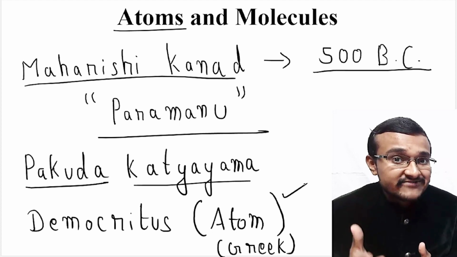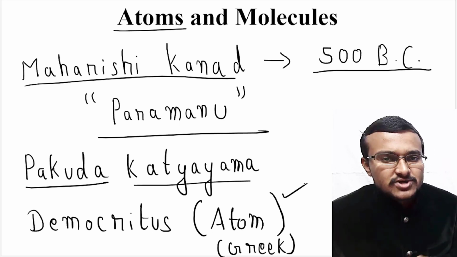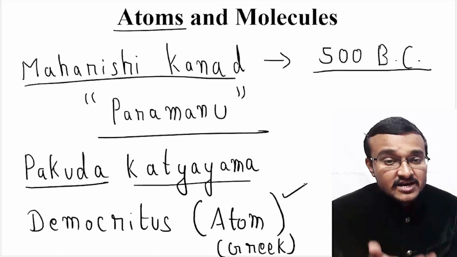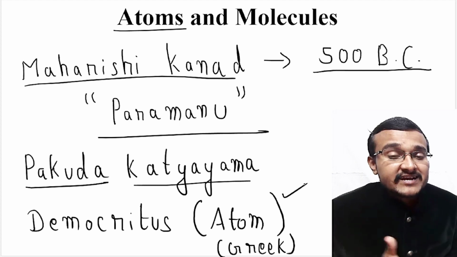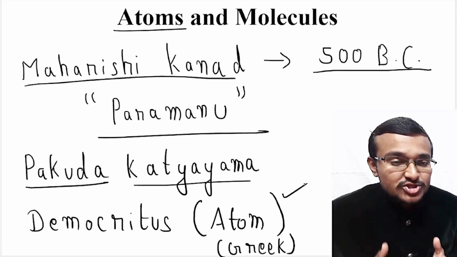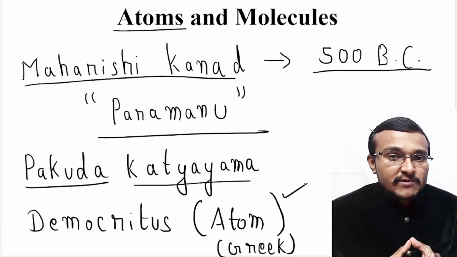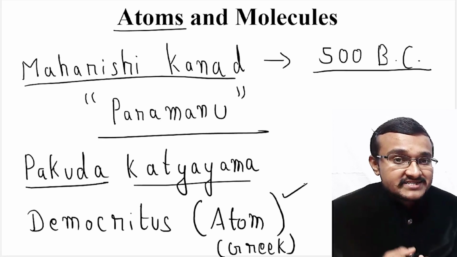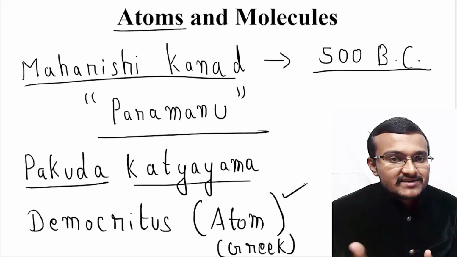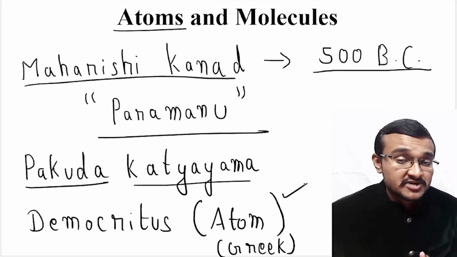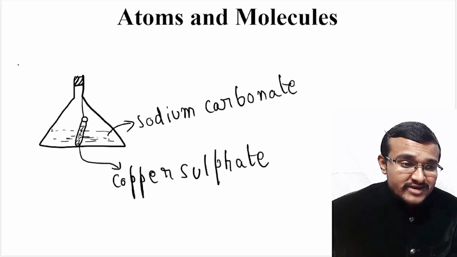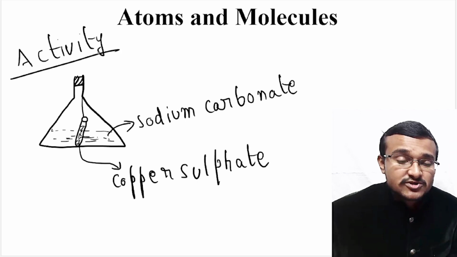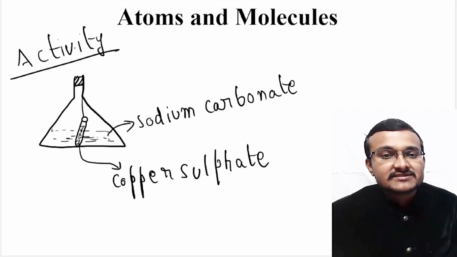There was no proper scientific evidence till 18th century. So after 17th and 18th century, there were so many scientists, chemists and physicists who came up with different theories with different experimental observations. So based on that particular experimental observations, they came up with theories, and that particular theories actually gave much more clarity about understanding what are all atoms are. So we will go on learning different concepts which are related to this particular chapter. So now let us do one particular activity so that we can understand much more about different kinds of laws which are actually established in this particular nature.